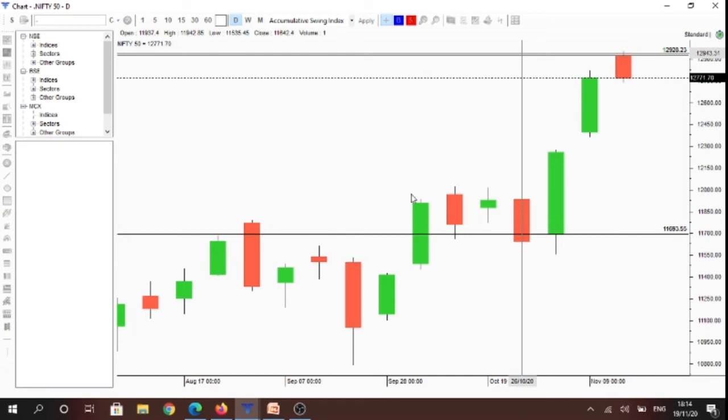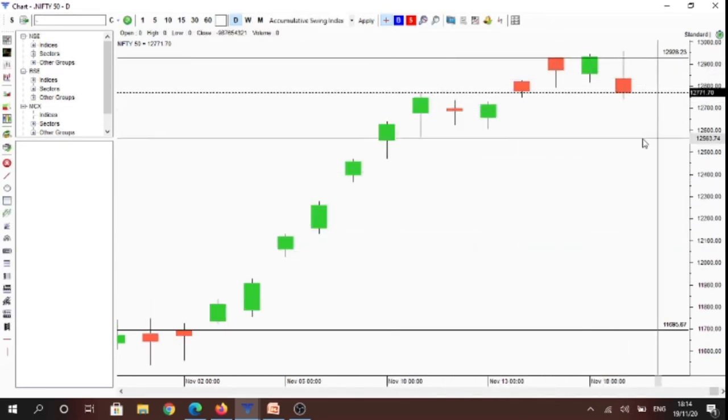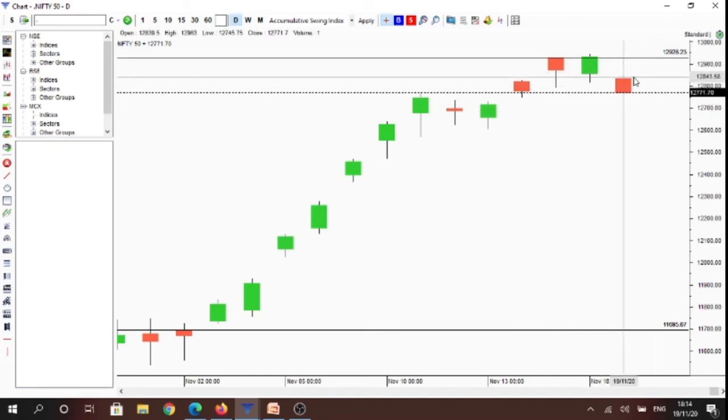And if you were to see the daily time frame, you will see that today we formed an outside candlestick. That is, we took out yesterday's highs as well as yesterday's low. So today we opened at 12,839 levels.